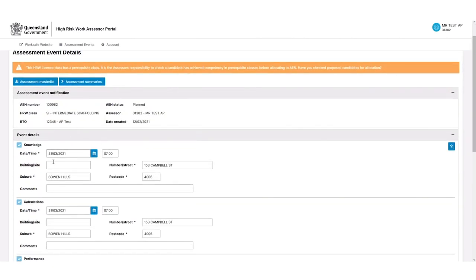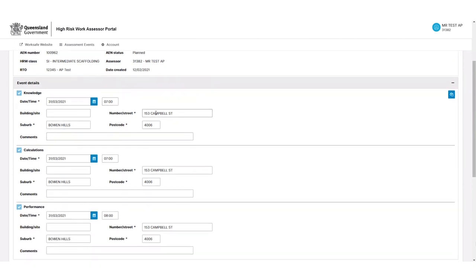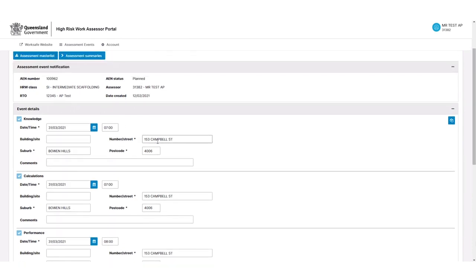Now, if you have a knowledge, calculations, or performance assessment that's starting at a time in the future that is quite extensive, like this one, you can change that date to anything as long as it meets the 3-day validation. You can also change the time to anything that it needs to be. Once it reaches the 3-day validation, you'll no longer be able to change the dates. You'll only be able to change the time and the location. So keep that in mind for planning and modification of assessment events.